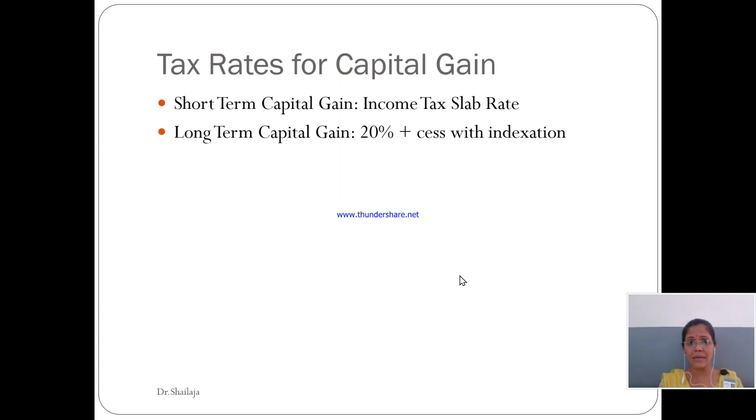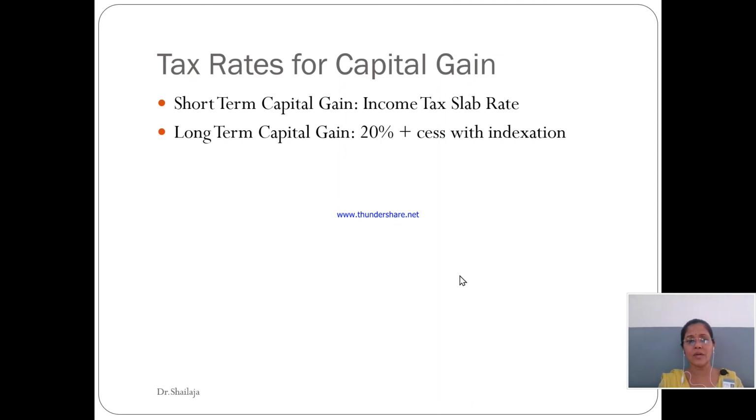Short-term capital gain follows the normal slab system, and the long-term capital gain is a flat rate of 20% of the capital gain earned by an assessee, plus an education cess, with indexation.